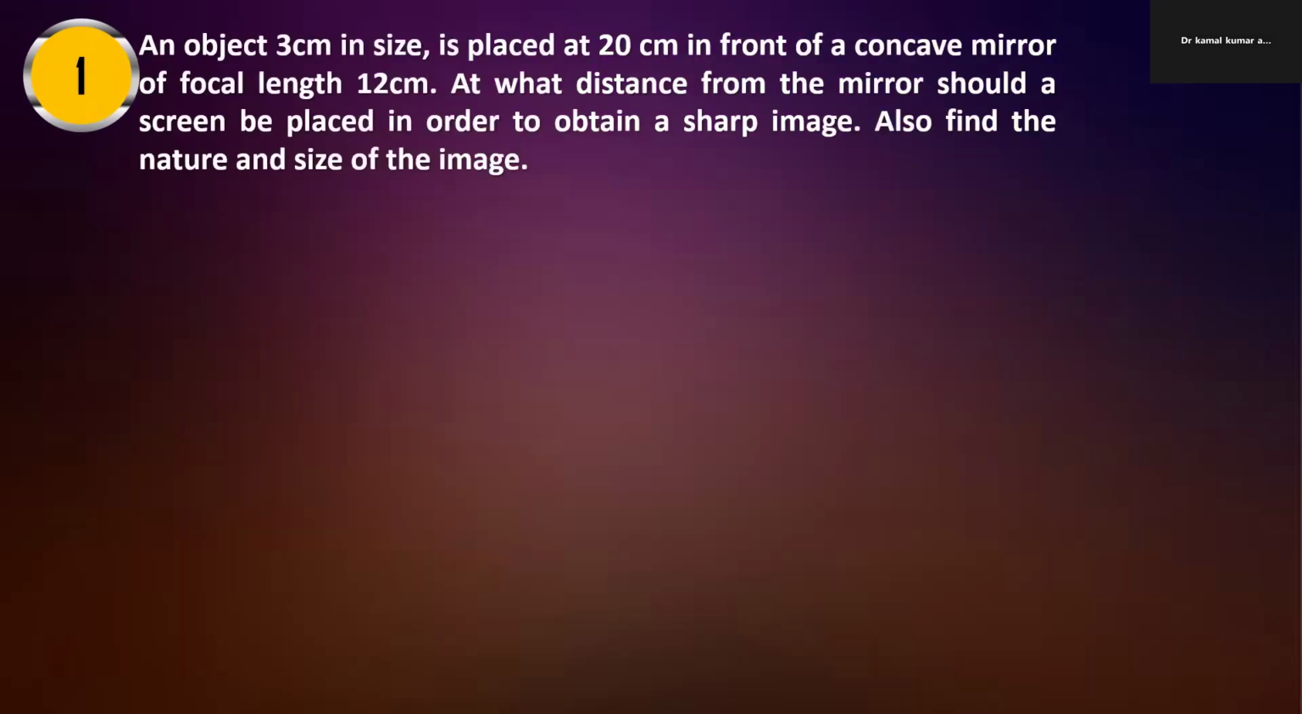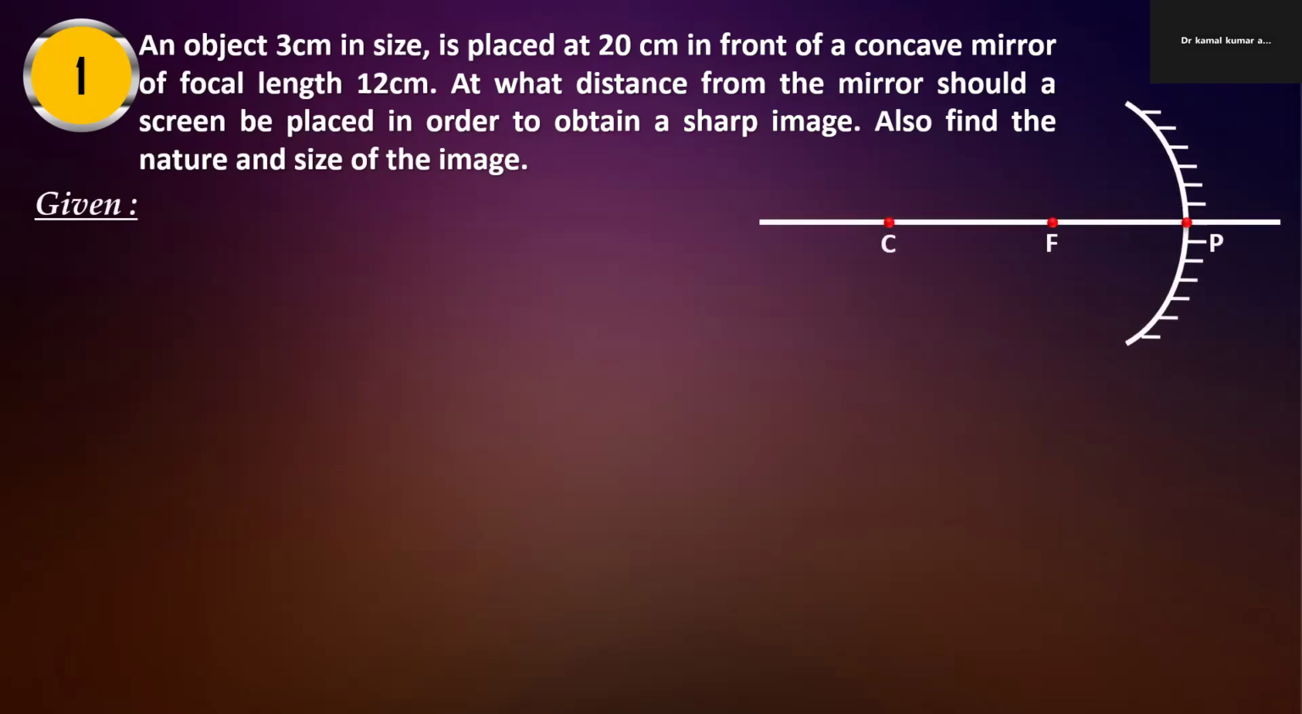An object 3 centimeter in size. Object height is 3 centimeter, so h1 is given. It is placed at 20 centimeter in front of the concave mirror, which means it is on the negative side, so minus 20 centimeter. The concave mirror's focal length is given as 12 centimeter, so the focal length is also on the negative side, so it will also be negative 12.